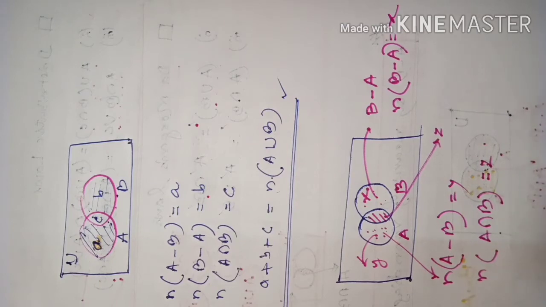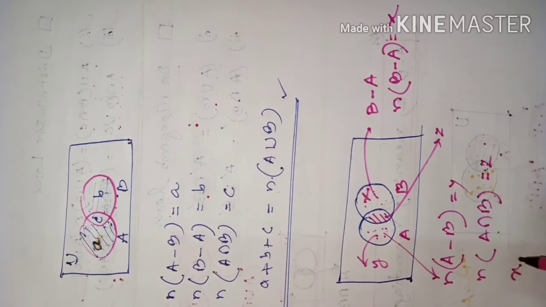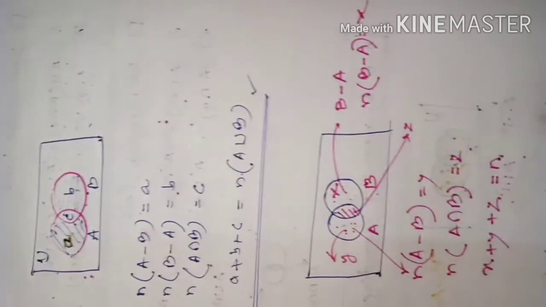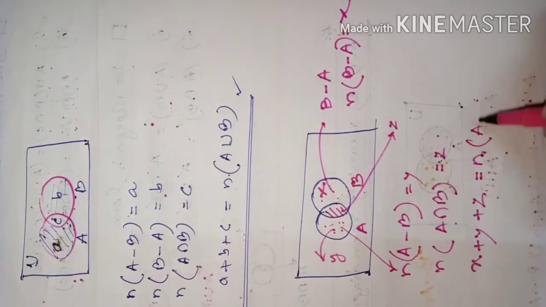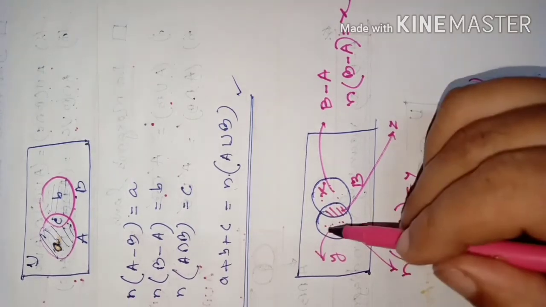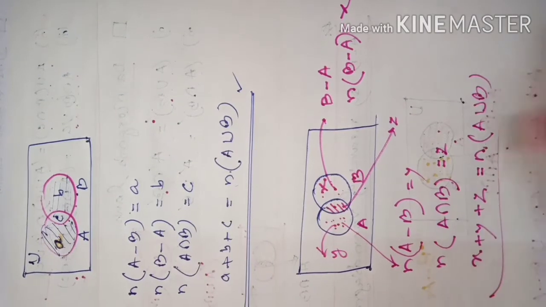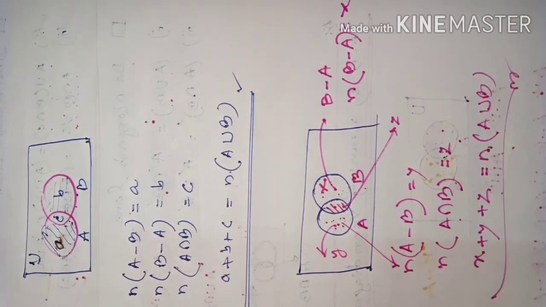So this is the meaning of this whole thing. As I said before also, once again, X plus Y plus Z is nothing but the number of elements in A union B, because union means these three portions, 1, 2, 3 portions. Got the idea? So this is the meaning of it. We have to know this meaning, then only we can go for the exercise.